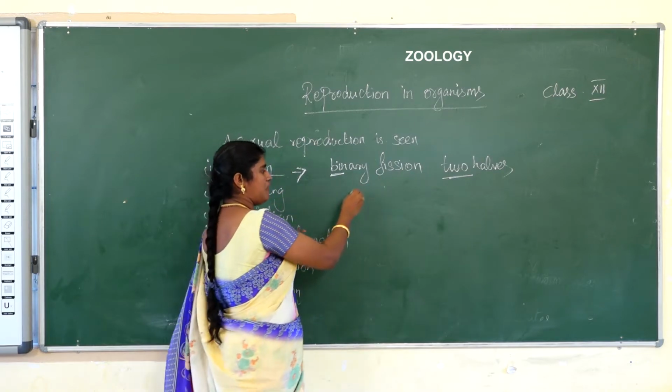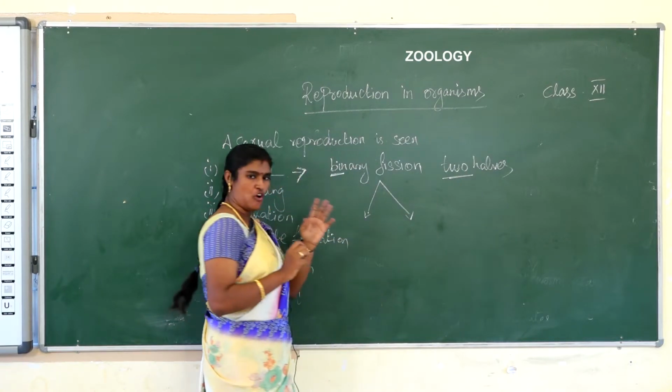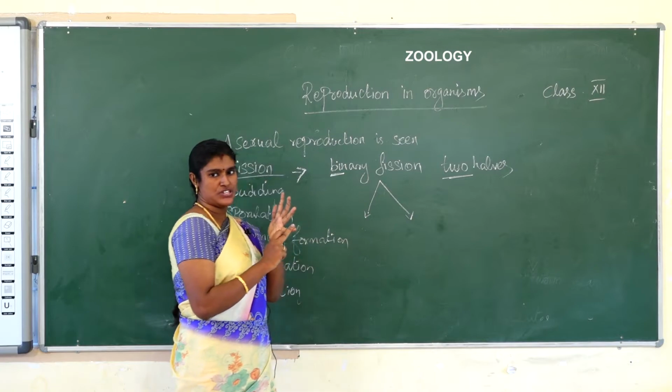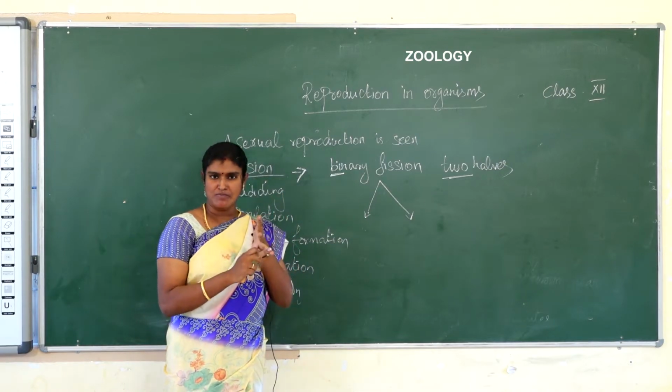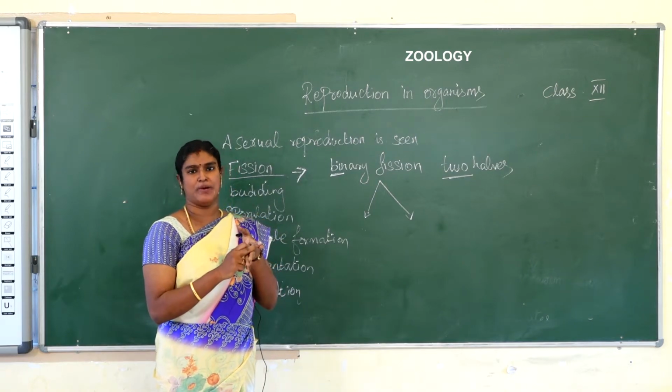Binary fission is based on the plane of division, and it is of four types. First one, simple irregular binary fission. Second one, transverse binary fission. Another one, longitudinal binary fission. Last one, oblique binary fission.